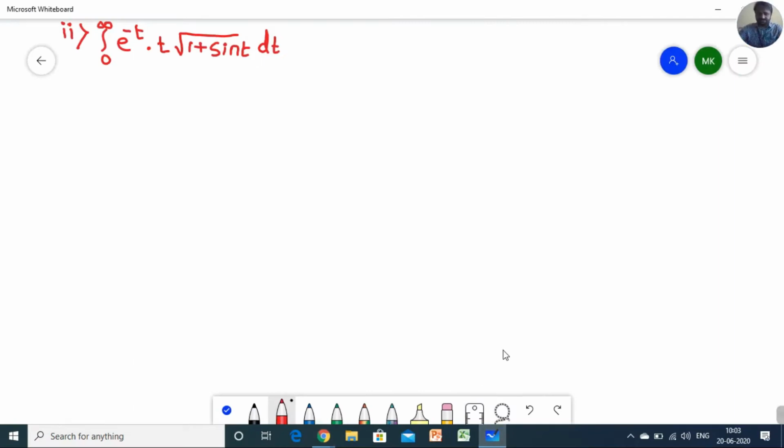Now my next question is the integral from 0 to infinity of e raised to minus t into t under root of 1 plus sine t into dt. So this is my next question. I think yesterday we solved one question, t cube into sine t into dt, if you remember, by the multiplication by t raised to n theorem. Here also it is a multiplication by t, but here the power is 1. But we have to calculate the Laplace one by one.